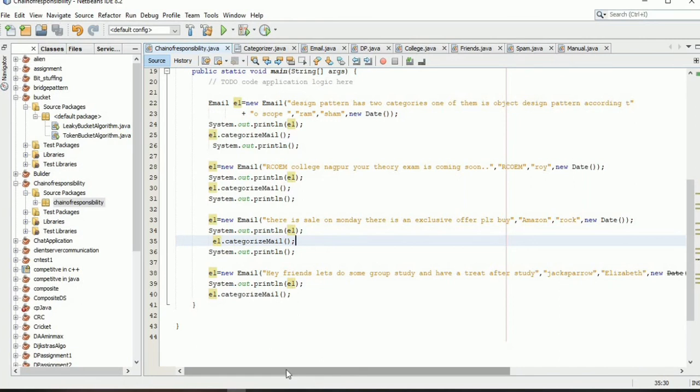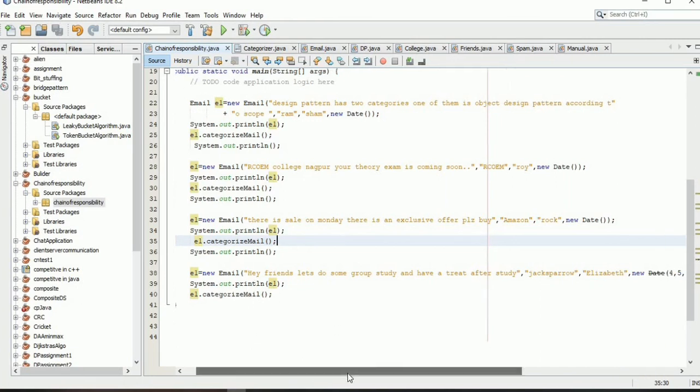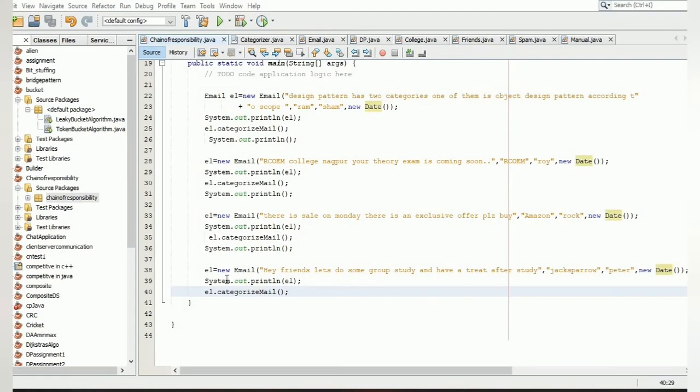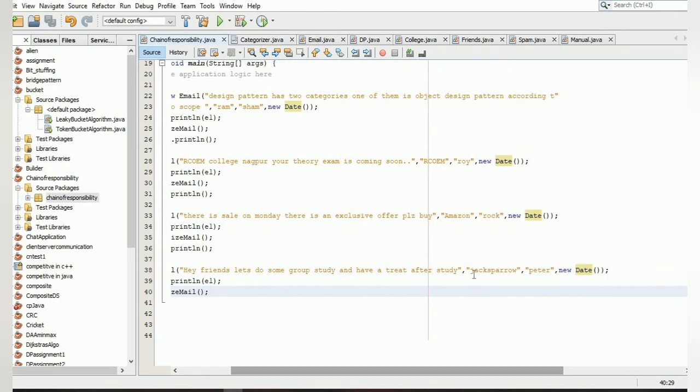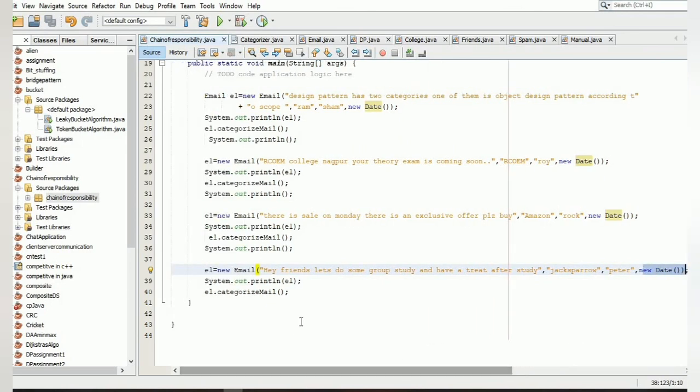After that, ev will point to a new email which accepts four arguments as follows. So here ev is pointing to a new email which has four arguments: hey friends, let's do some group study and have a treat after study. Here the sender is Jack Sparrow and the receiver is Peter, and we are passing the current system date. And here we are simply printing the object ev, and now we are calling ev dot categorize mail. It will call the categorize mail of the object ev.